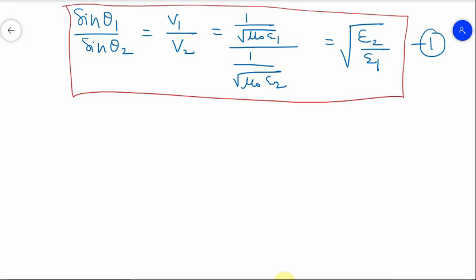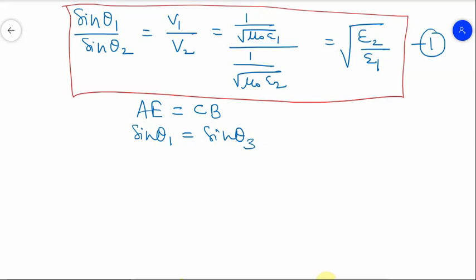Okay. And now further we have AE equal to CB. In the diagram, AE equals CB because the path will be the same. So here sin theta 1 equals sin theta 3.